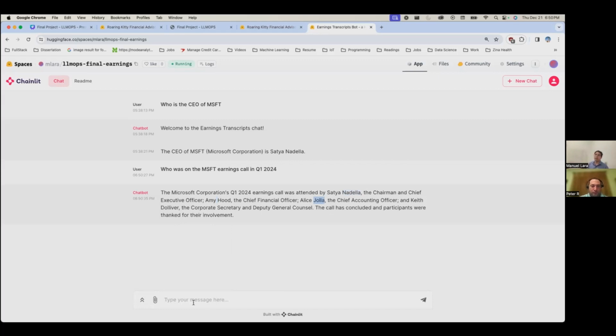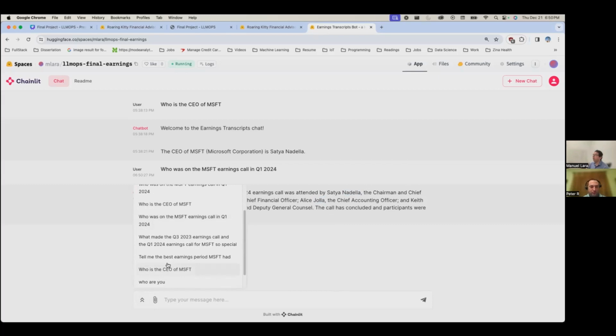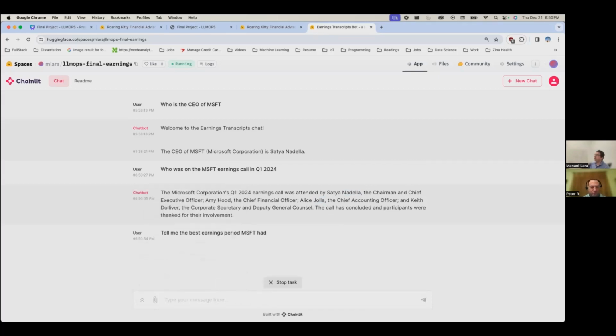And then you can ask questions specifically about those earnings reports, what they say, what were some positives. So tell me the best earnings reports. This is a pretty cool feature where you can start analyzing high-level information across multiple earnings.